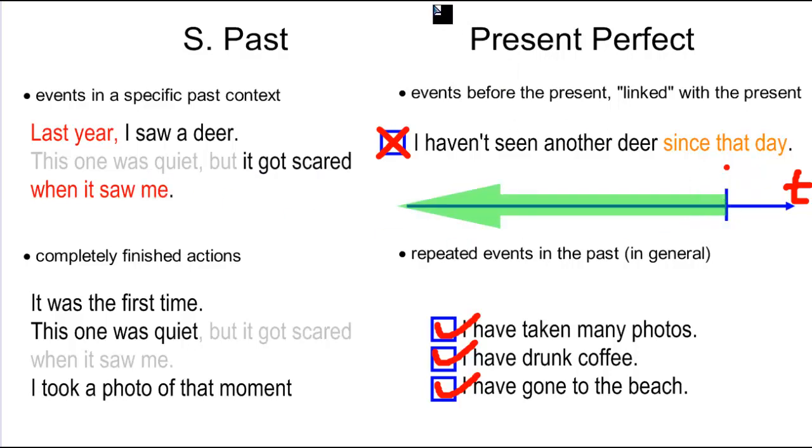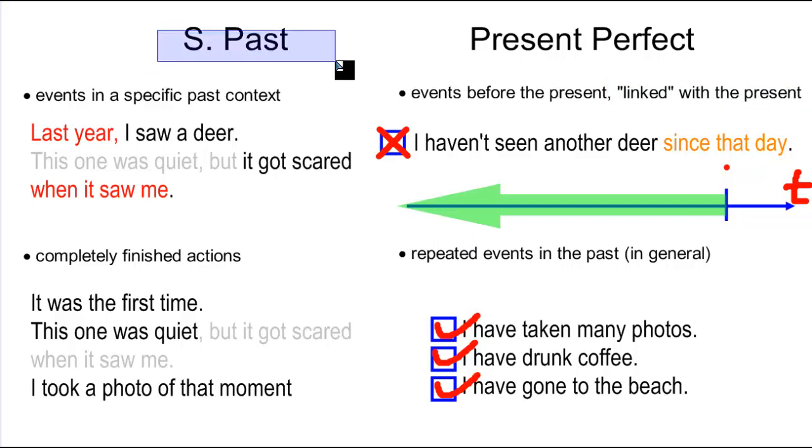So that's why, remember, the present perfect refers to events before the present. This is the present, and all the events before the present are included. But remember, they don't have to be in a specific time. And they have a certain connection, certain link with the present. Not necessarily continuous actions, but they are still relevant in the present.